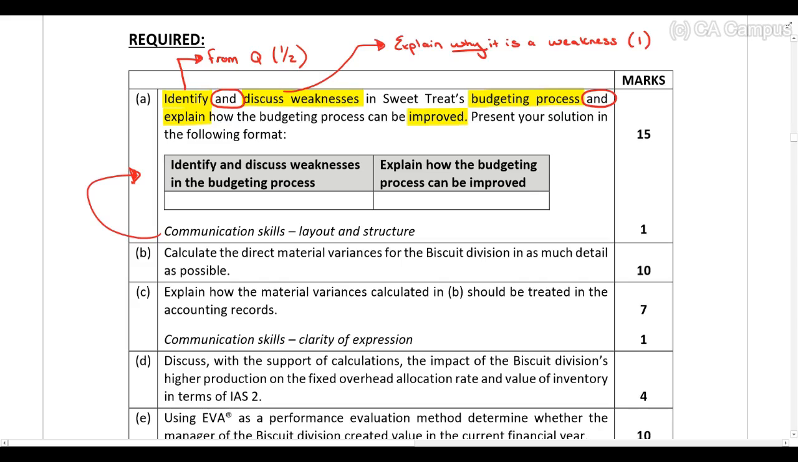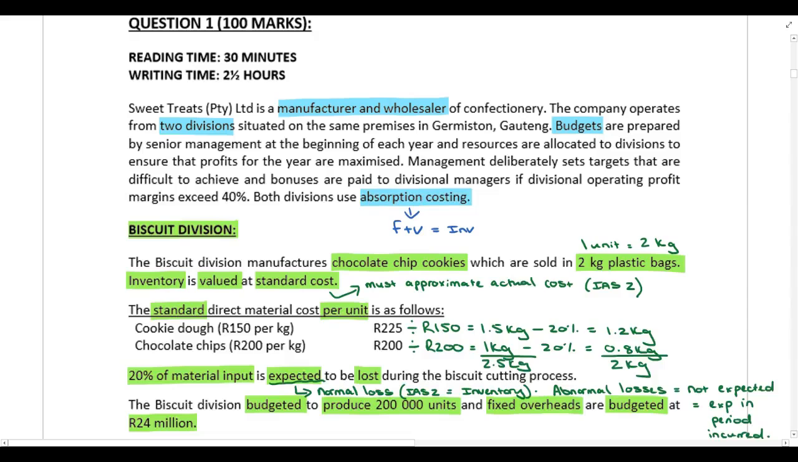All right, so let's go back to the information provided in the scenario. Over here, you were given information relating to the budgeting process. Let's just read through this again as a recap. Budgets are prepared by senior management at the beginning of each year, and resources are allocated to divisions to ensure that profits for the year are maximized. Management deliberately sets targets that are difficult to achieve, and bonuses are paid to divisional managers if divisional operating profit margins exceed 40%.